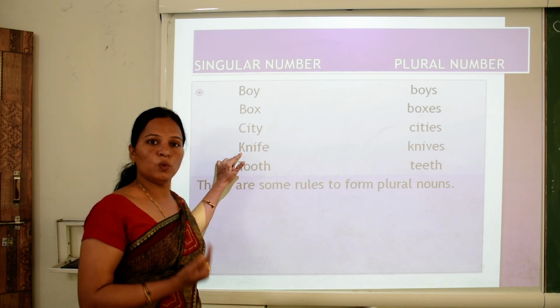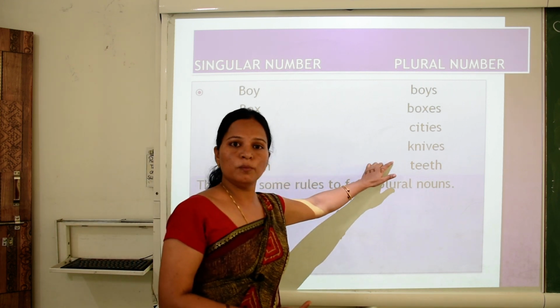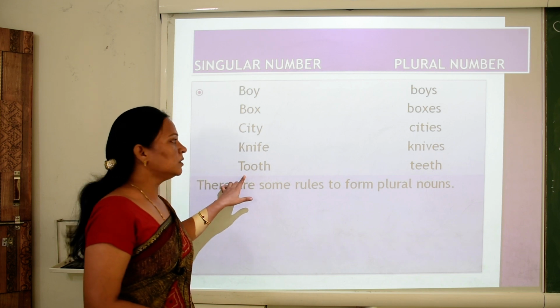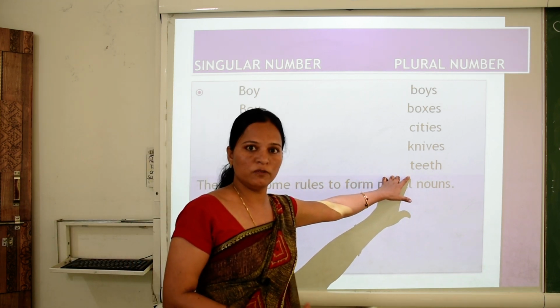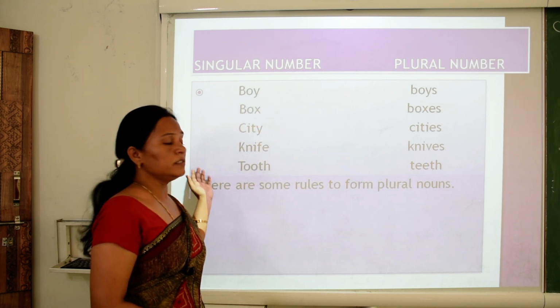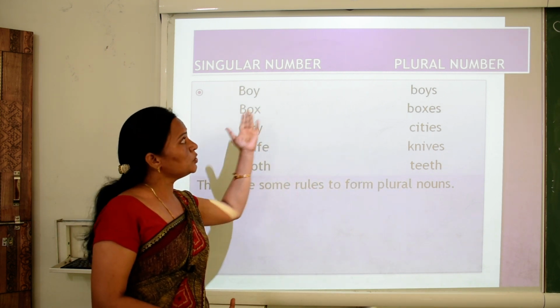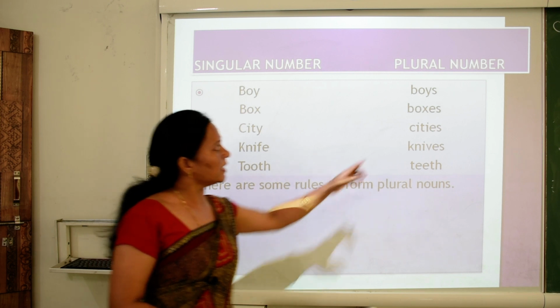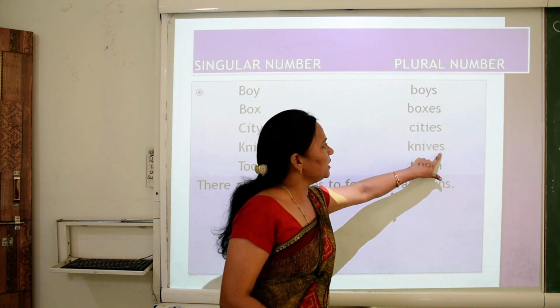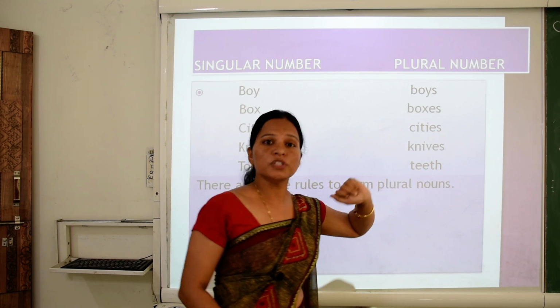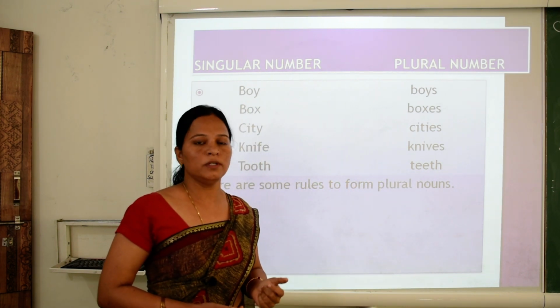Knife denotes one knife and knives denotes more than one. Tooth denotes one and teeth denotes more than one. So did you notice, children, when we make singular to plural form, we add something like s, es, ies, ves and double e. So children, there are some rules to form plural nouns.